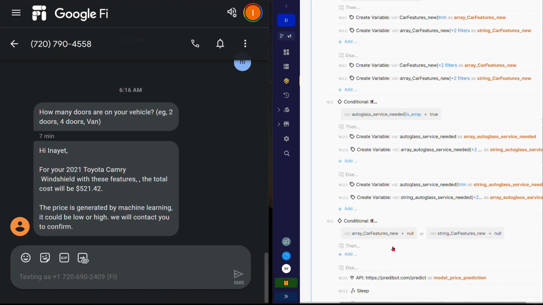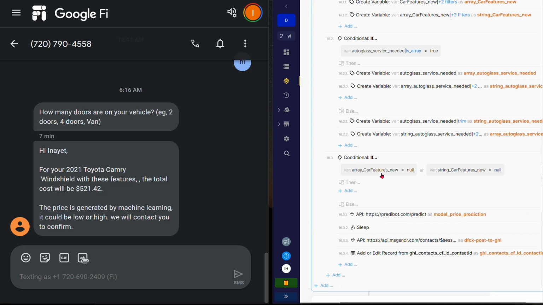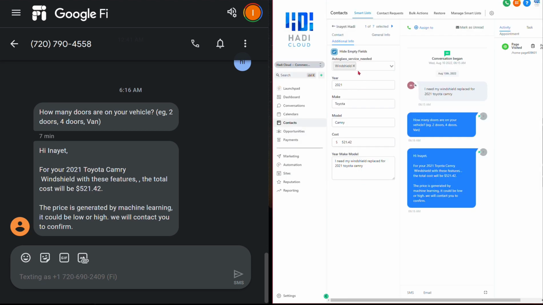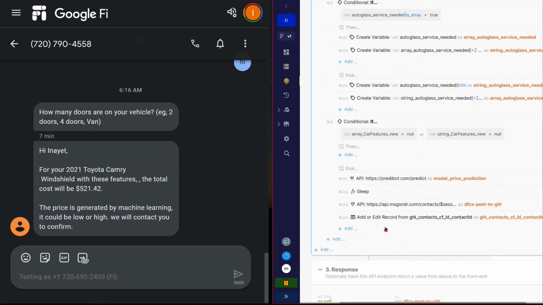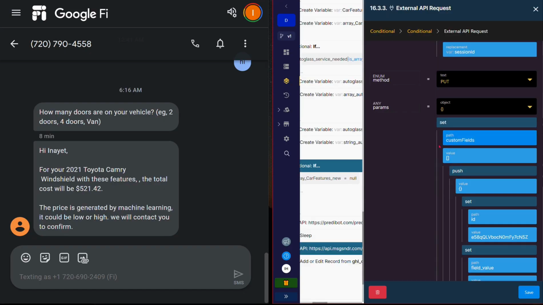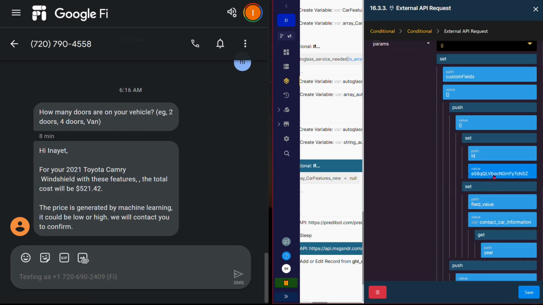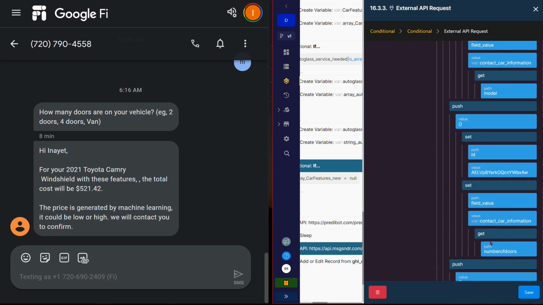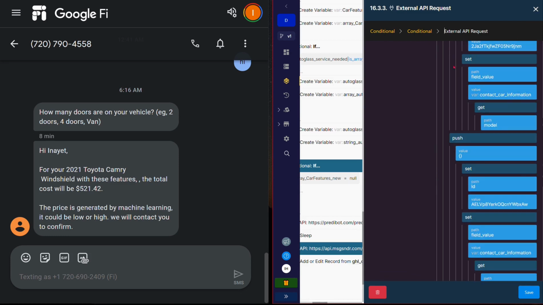Because we have that, now I need to check if either the car features in the array is no, or our string car feature is no. And as you can see, this information, like in the other glass, we ask for windshield, year, make, model, and then the cost. So all of this information was passed through an API call, here in the custom fields. So we're pushing the year, all of this information. We'd seen before that those custom fields were empty.